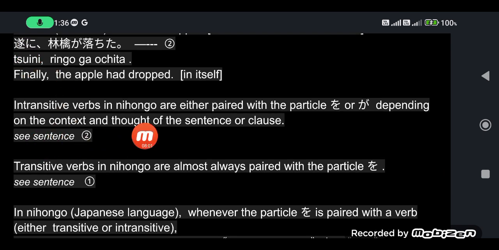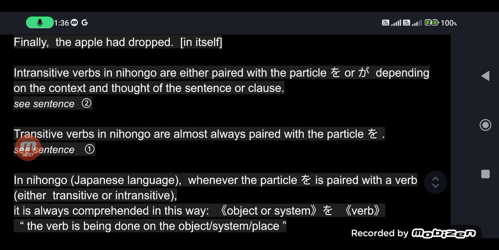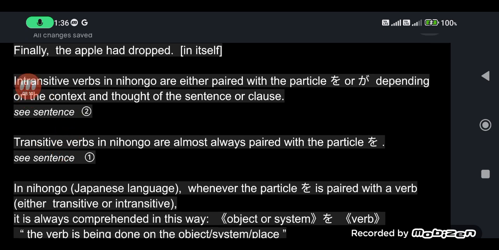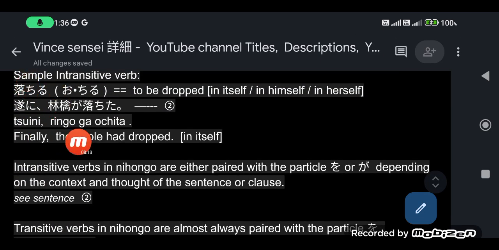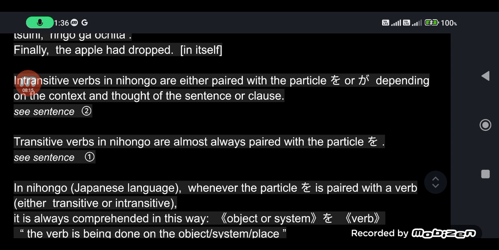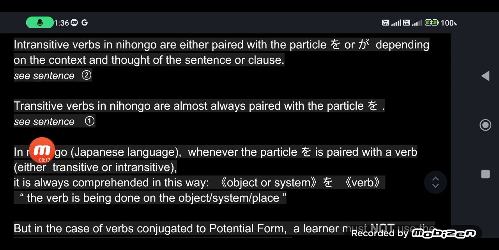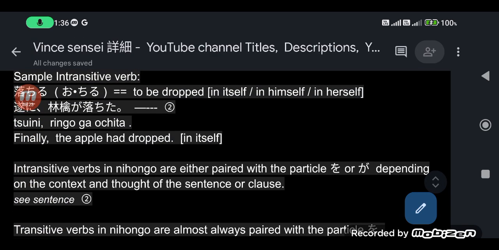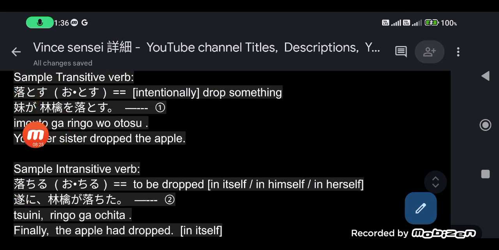Intransitive verbs in Japanese are either paired with wo or ga, depending on the context and thought of the sentence or clause, just like in sentence 2. And transitive verbs in nihongo are almost always paired with the particle wo or o, just like in sentence 1. Imoto ga ringo wo otosu.